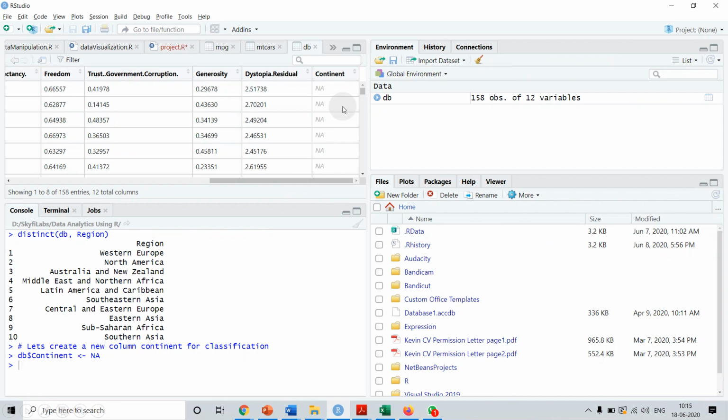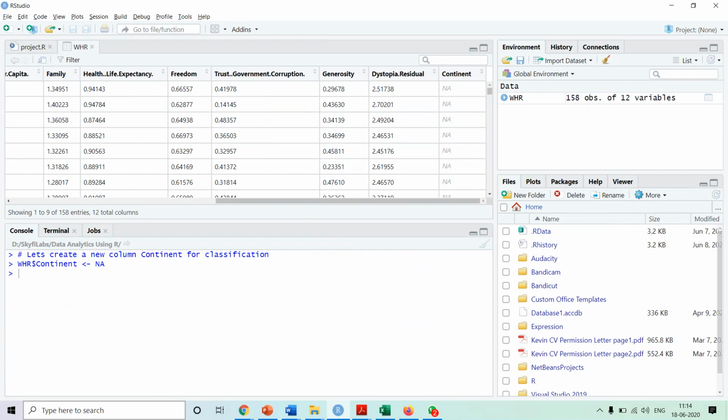After we execute this command, we see the continent column has been created, but the values are not available. So how to populate it, we'll see next.